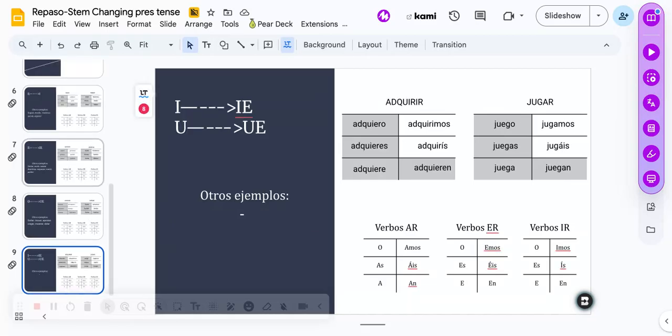All right. I to IE, stem changing verbs. U to UE, stem changing verbs. So adquirir, adquiero, adquieres, adquiere. Outside of the boot, adquirimos, adquirís. Whoa, trabalenguas. Tongue twister on those. And adquieren. All right, jugar, juego, juegas, juega, jugamos, jugáis, and juegan. Again, AR endings o, as, a, amos, an. ER, o, es, e, emos, en, and IR, o, es, e, imos, ís, and en.